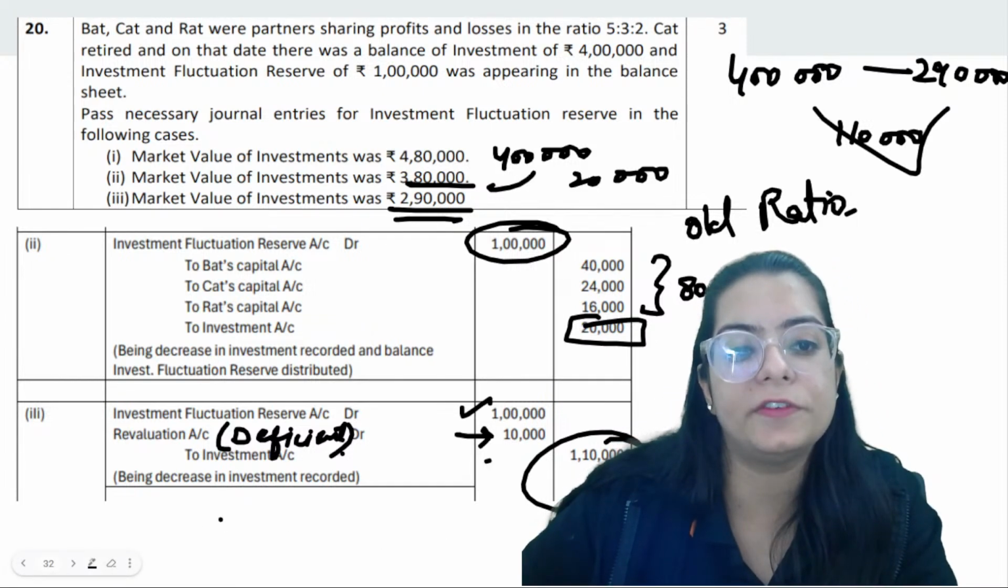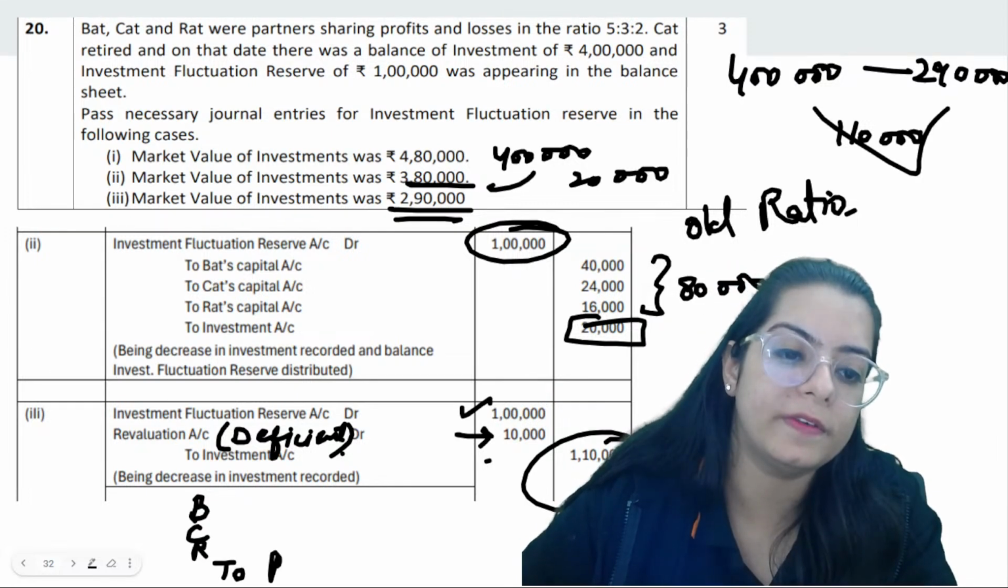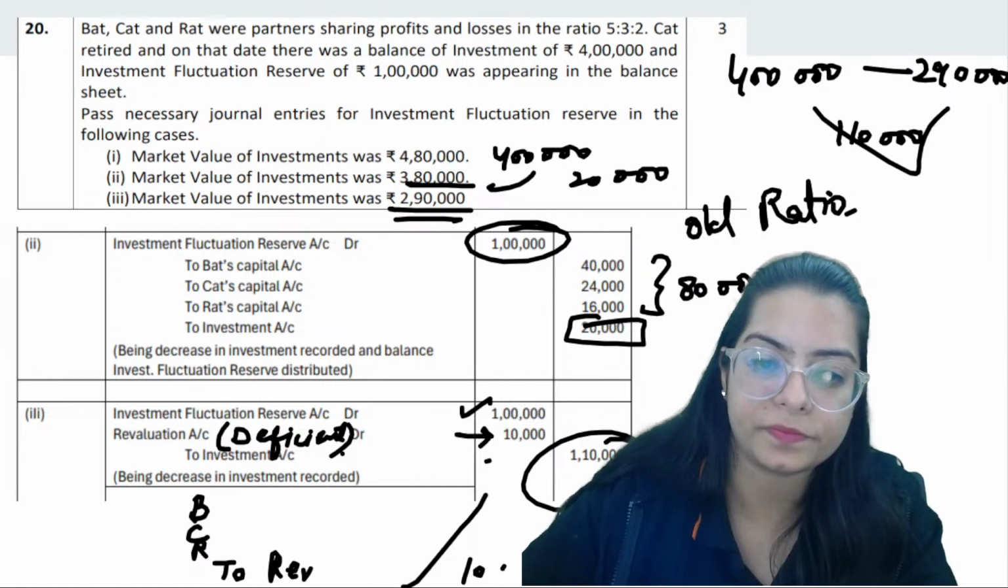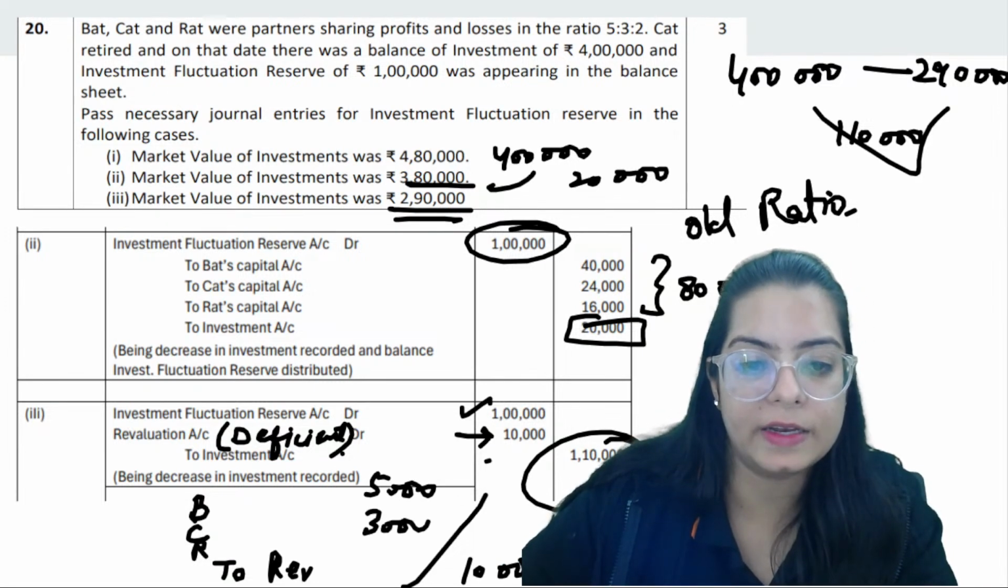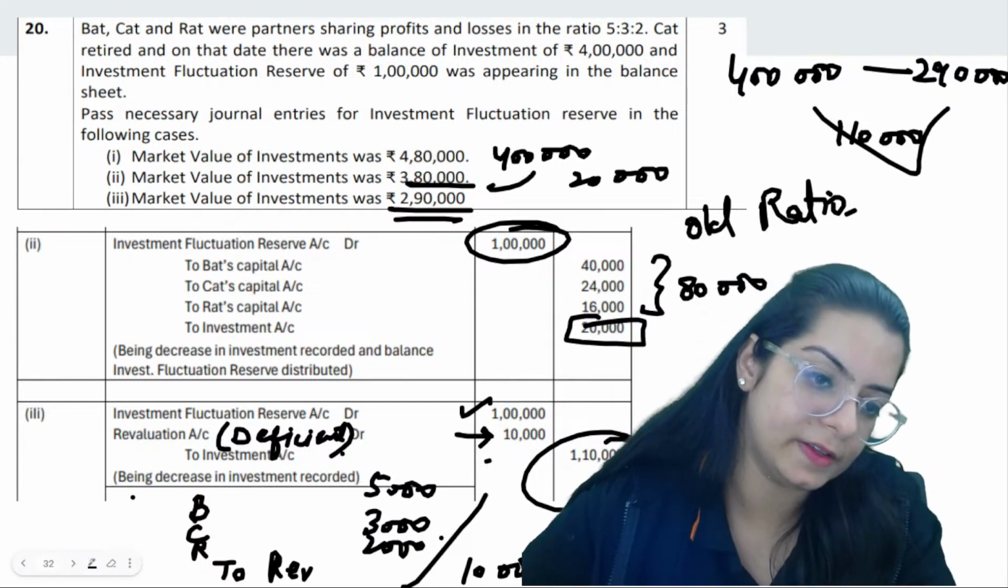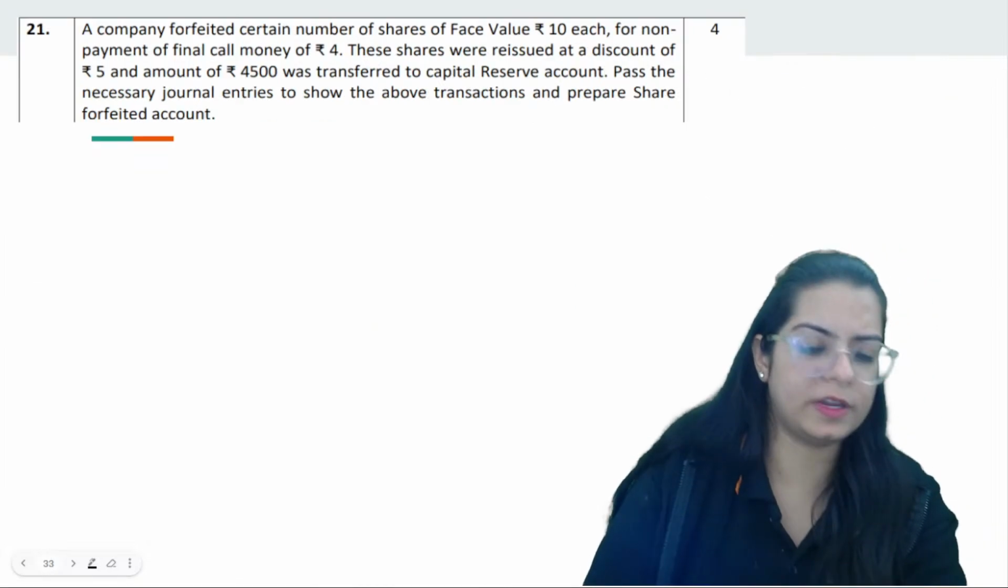Later this deficiency money you will take from partners, bat, cat, rat to revaluation, 10,000. So 5,000 from bat, 3,000 from cat and 2,000 from rat. This is how question number 20 will be done. Easy question this was, right?